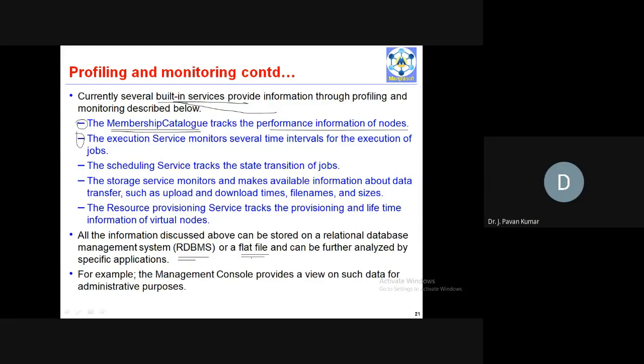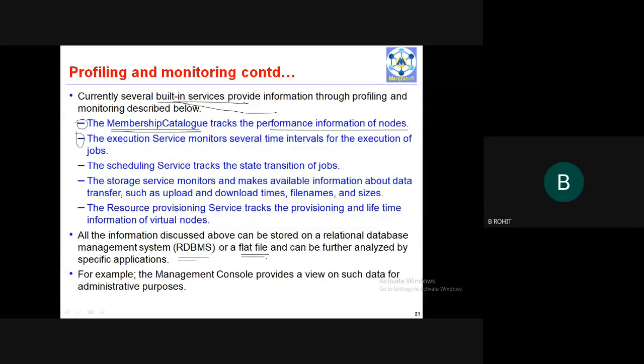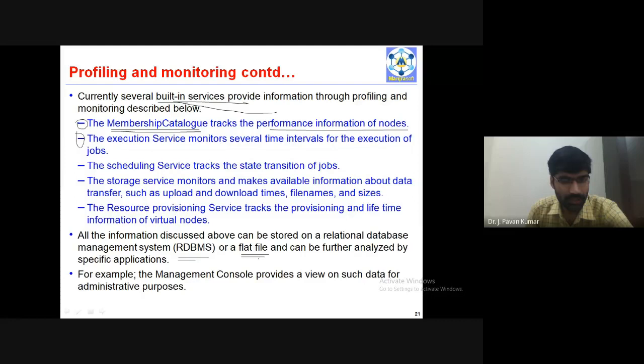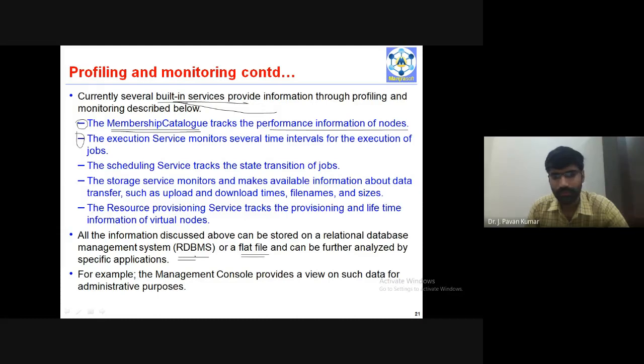Is Oracle a database or a database management system? Or is MySQL a database or a database management system? Please respond. MySQL and Oracle are databases. Then what is DBMS? It's a management software, sir. So it manages those databases. Can you give any example for it?